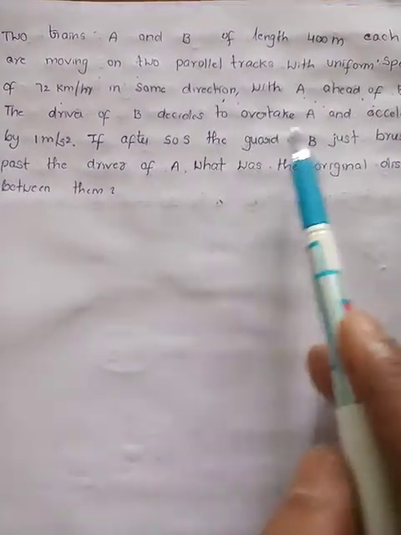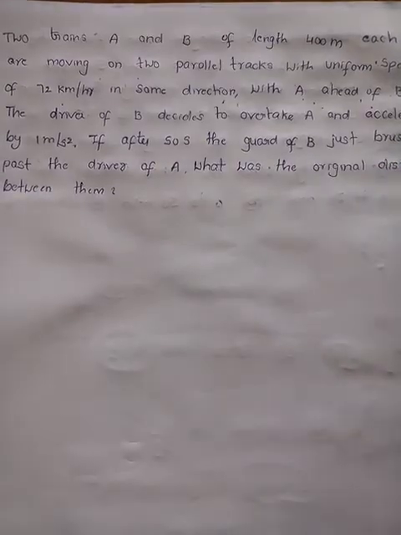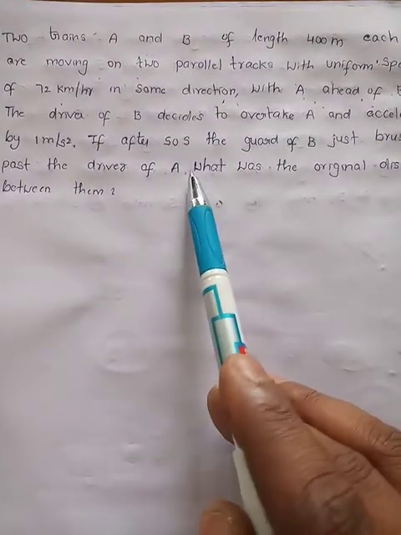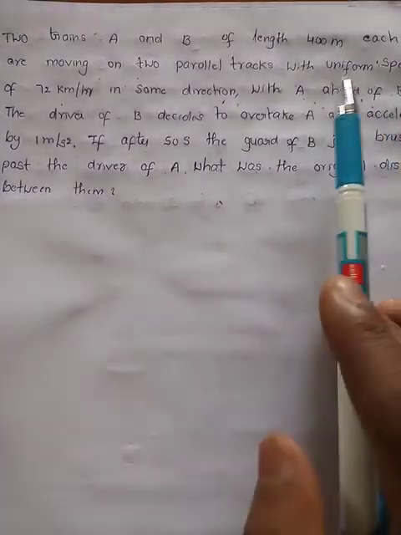After 50 seconds, the guard of B just brushes past the driver of A. What was the original distance between them?